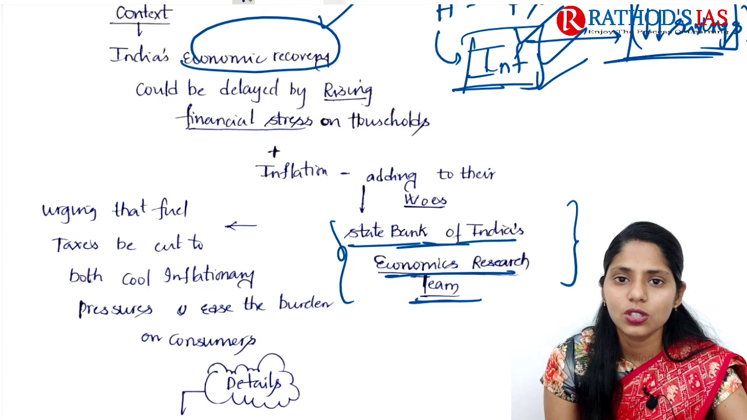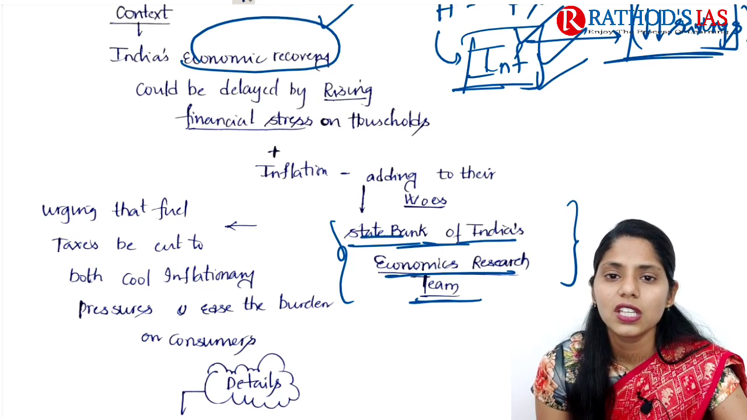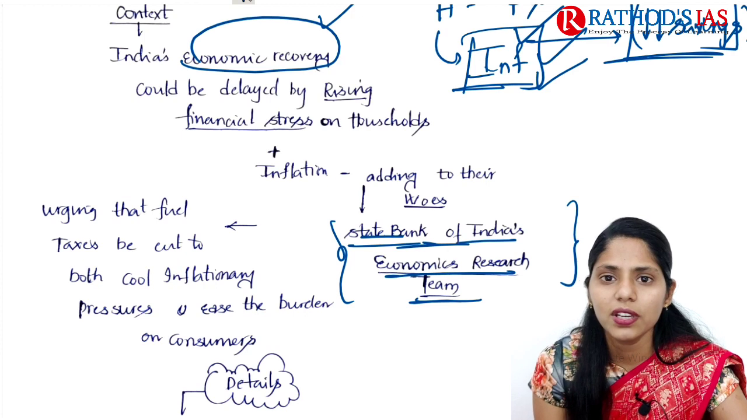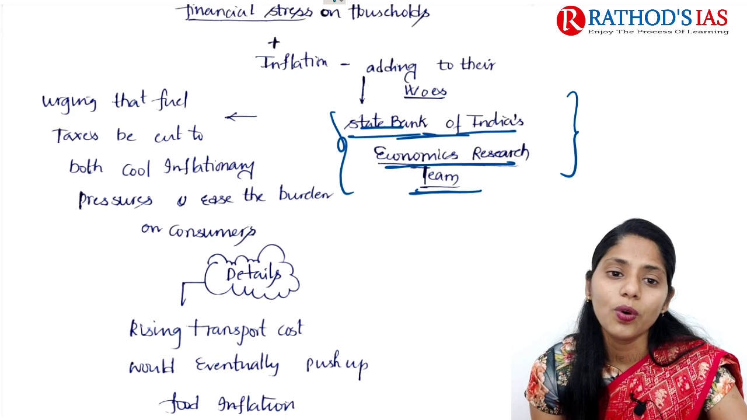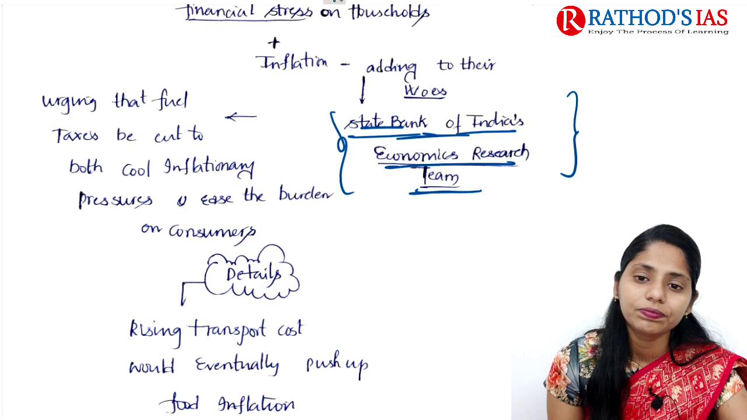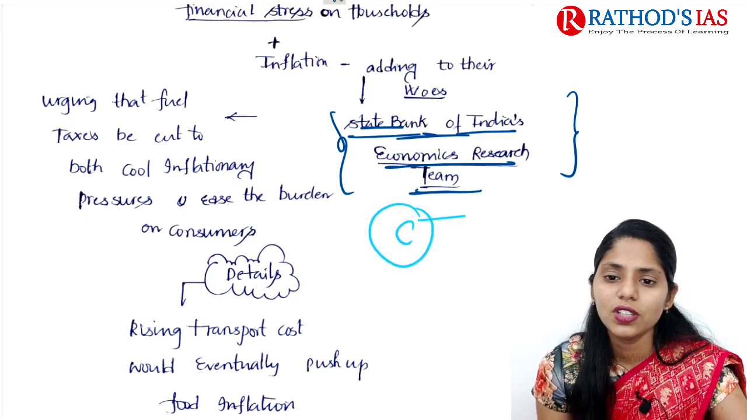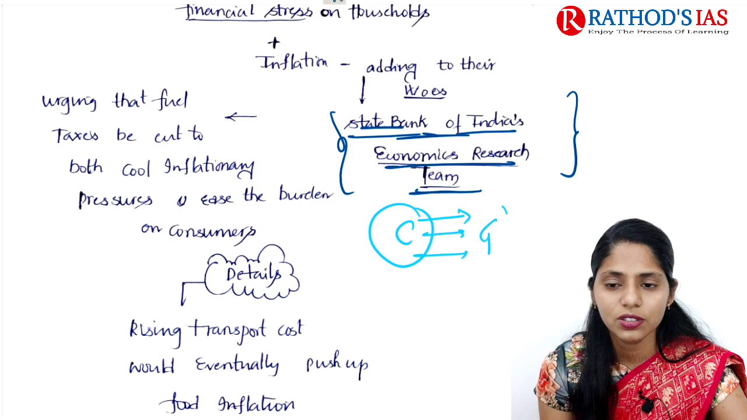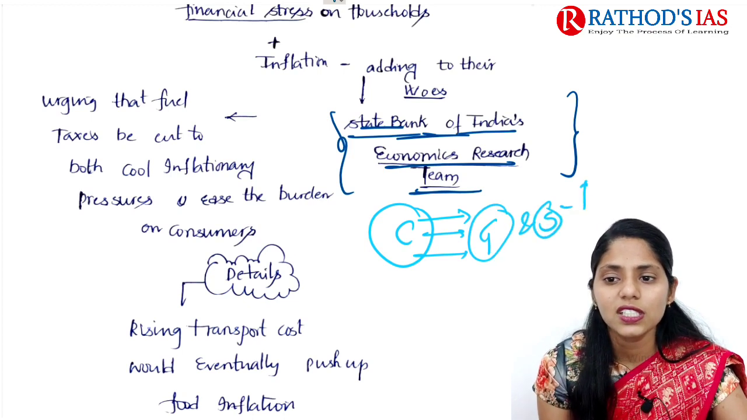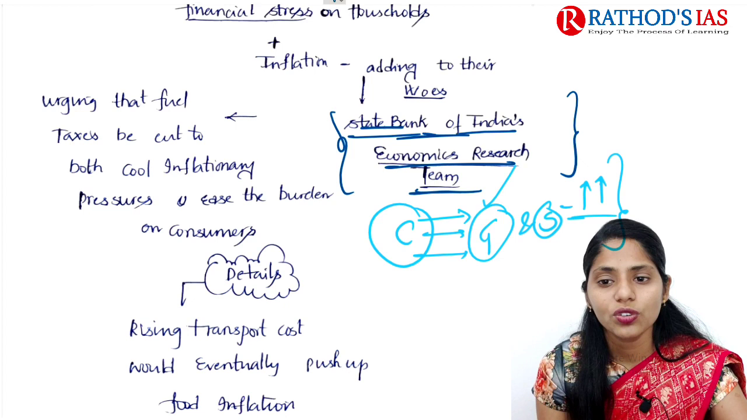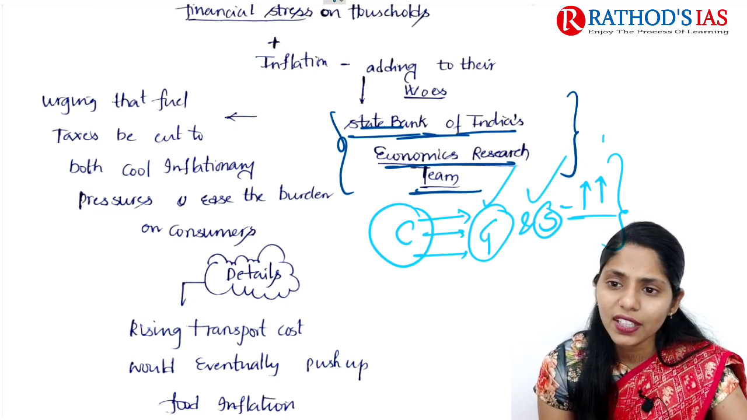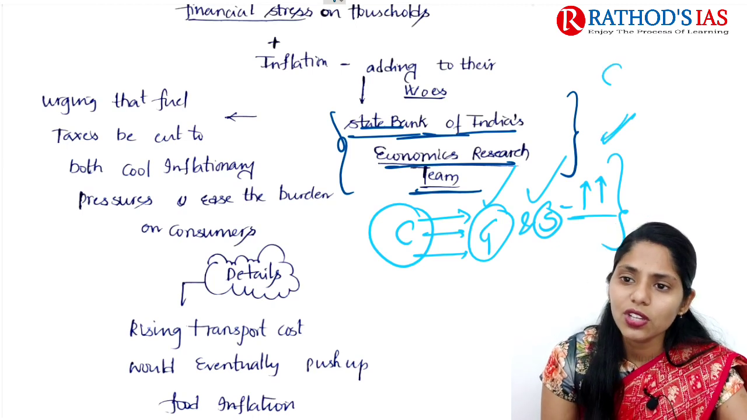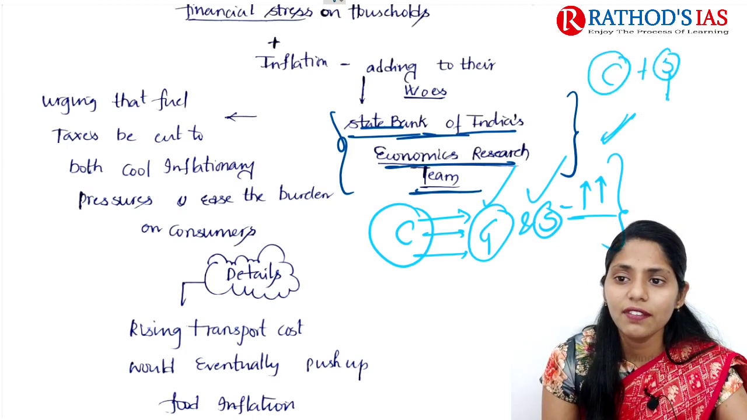Here, because of this financial stress, the State Bank of India Economic Research Team is urging that fuel taxes be cut, both to cool inflationary pressures and to ease the burden on consumers. Whenever consumers go to the market, they buy goods and services. Because of increasing transportation cost, the overall cost of goods and services is going to increase. Why is there an increase in the cost of fuel price? Because the central government as well as state governments levy taxes here.